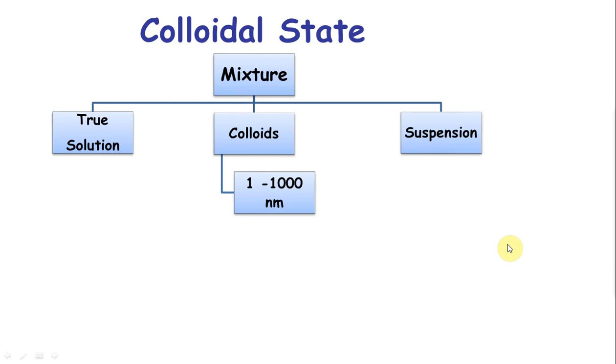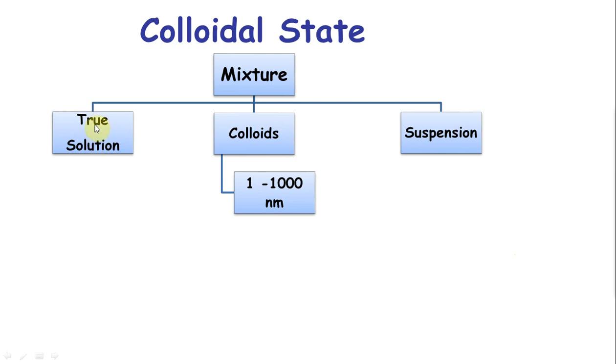What are they? When you take a mixture in chemistry, A and B, or A plus B plus C, whatever it may be, the best example of a mixture is the solutions chapter: solute and solvent. When you mix them together, let's say sugar and water, it's completely mixed. That's what is called a true solution. Salt and water, sugar and water, all those.